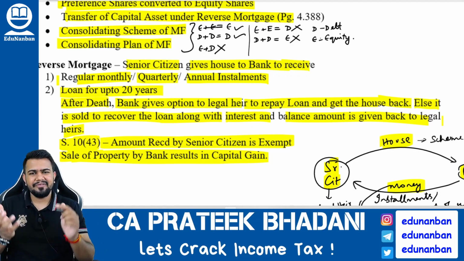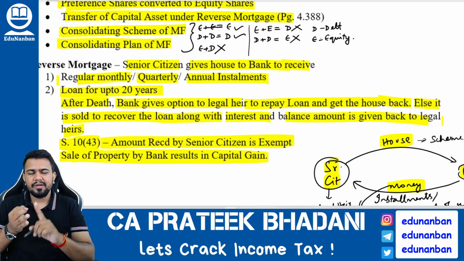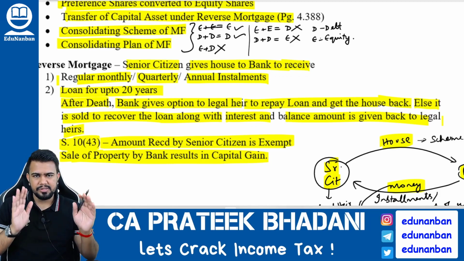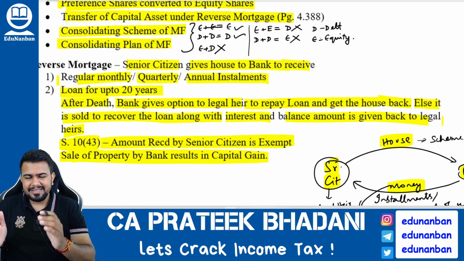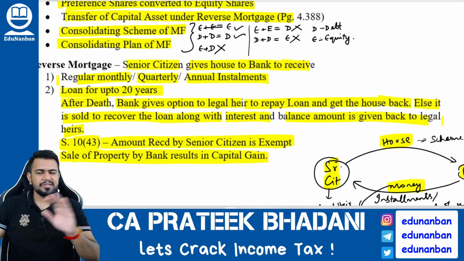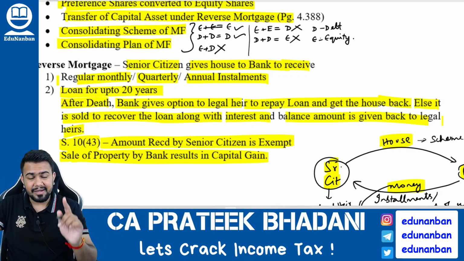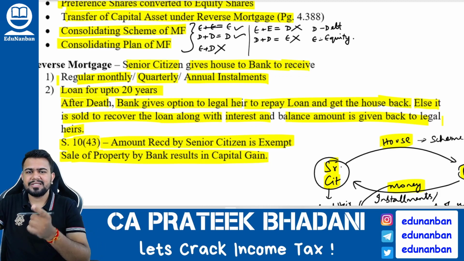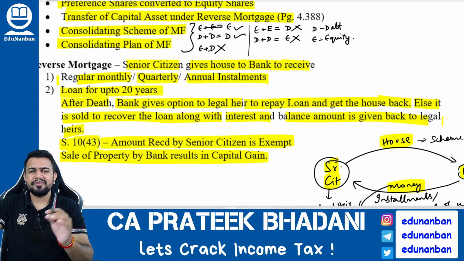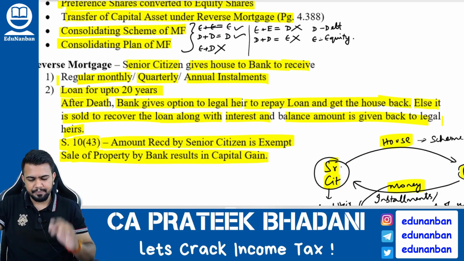The money can be received as a loan for up to 20 years also. It can be received as a monthly, quarterly or annual installment also. Okay. So when the senior citizen is giving the property to the bank, it is not regarded as transfer. Similarly, when the bank is giving money to the senior citizen, that entire money received by the senior citizen will be exempt under section 10 clause 43.